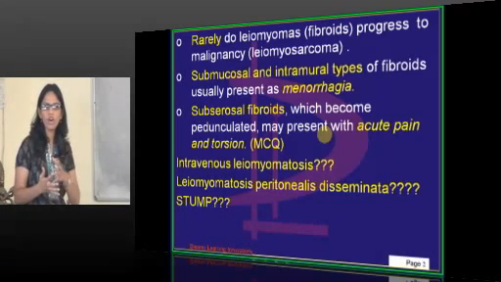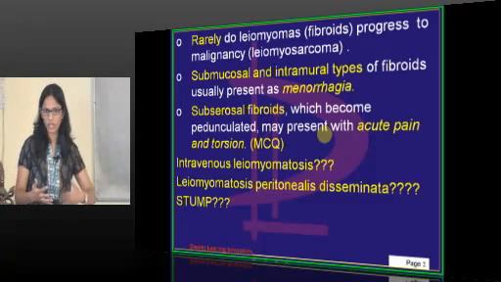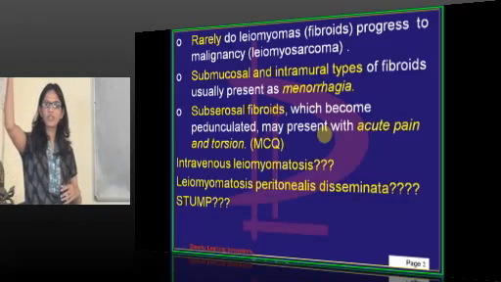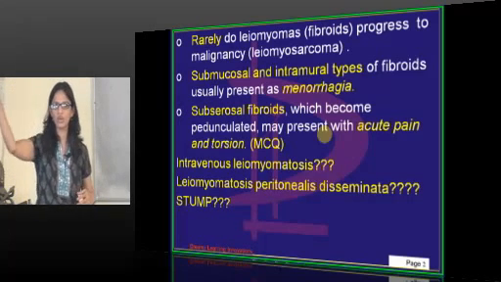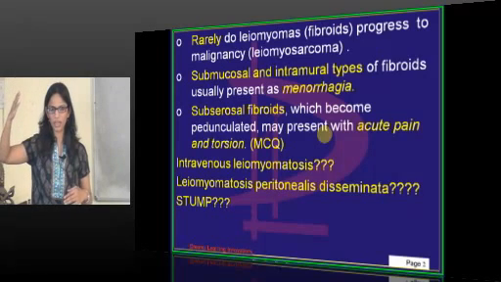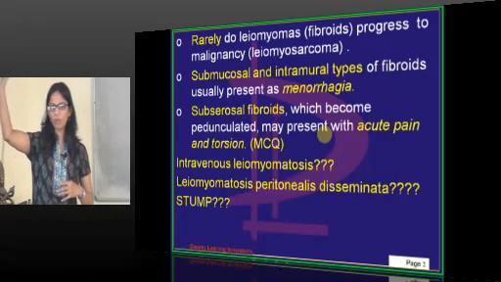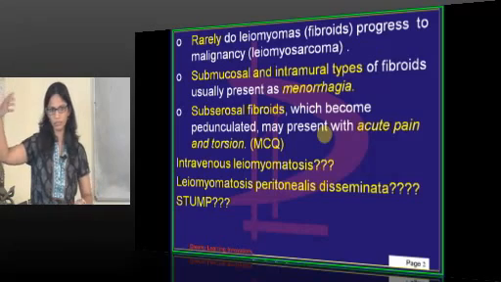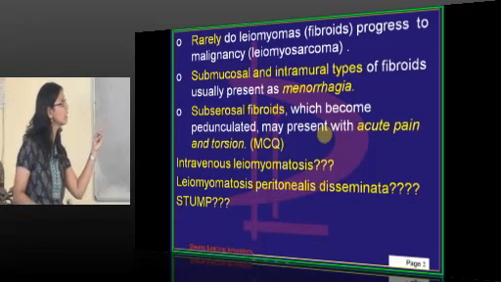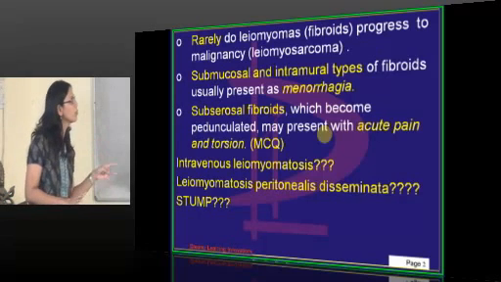The surface area of that endometrium also increases, so it leads to menorrhagia. Got it? So that's why there are more symptoms, rather than in a subserosal fibroid, which is situated near the serosa and is not having any attachment with the endometrial cavity. So definitely that will not present with menorrhagia. The subserosal will not have much complaint of menorrhagia. It will be in submucous and intramural.